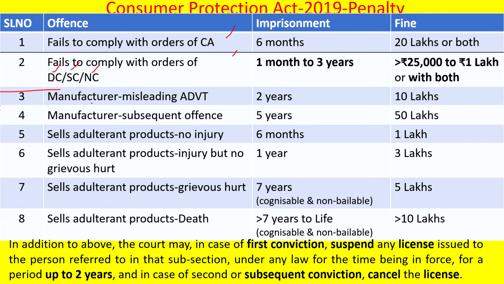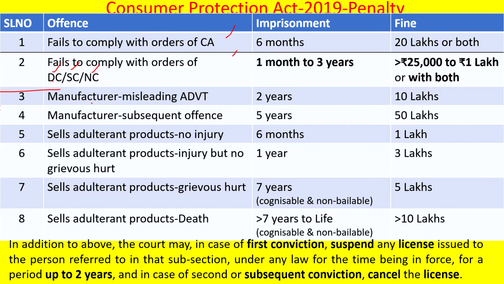And there is also a case for selling adulterant products. Adulterant products means they will mix something. For example, water is mixed in the milk. That is a simple case of adulteration. That will give profit to the trader, and that will hurt the consumer. In such a case, selling adulterant products without injury, it will be 6 months imprisonment, and a fine of up to 1 lakh can be imposed.